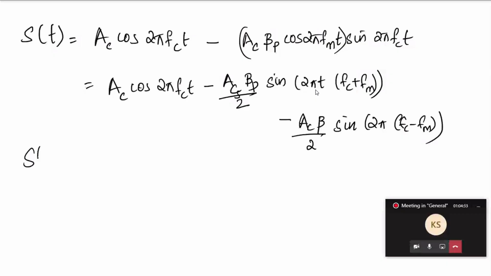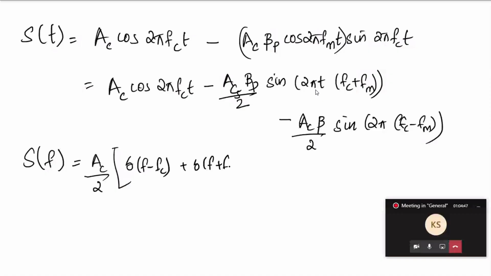So in that case, the spectrum S of f will be Ac by 2 times delta of f minus fc plus delta of f plus fc. This is for the first part, the carrier.